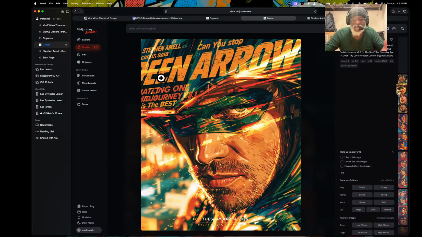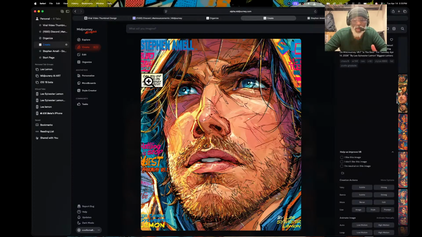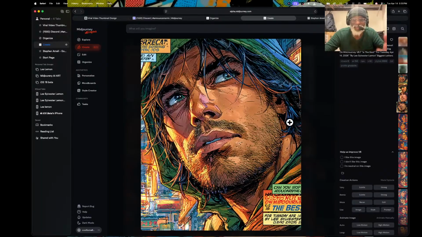But you can see it does say Green Arrow, can you stop? And it does say his name right here as Green Arrow. Can you stop? Blah blah blah. I can't see that better, but you can see the idea of what it could do. It does say that right here, but the wording on here took a hit, and you can see a bit of difference now.